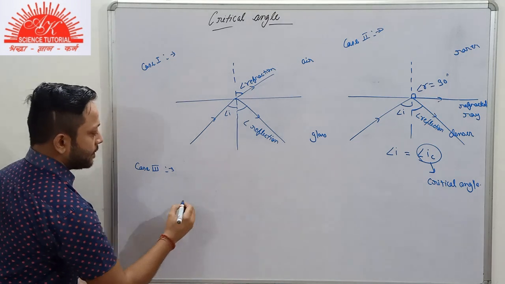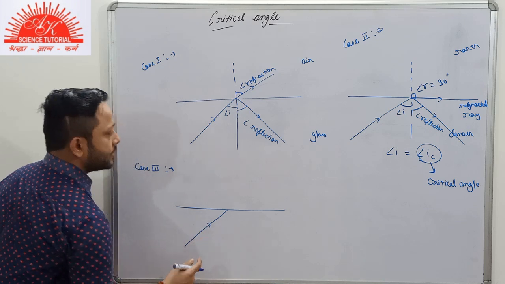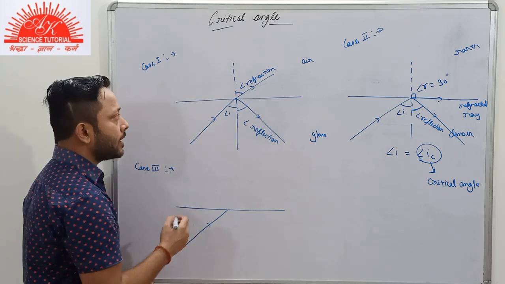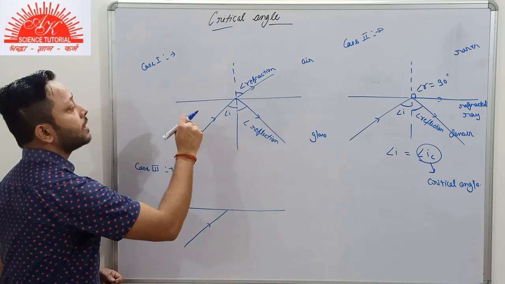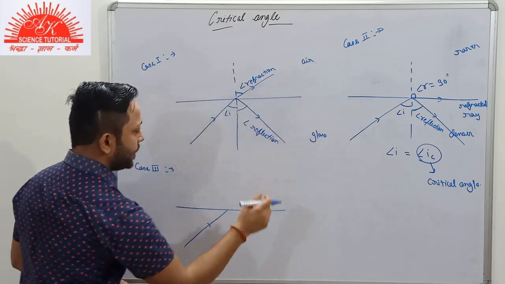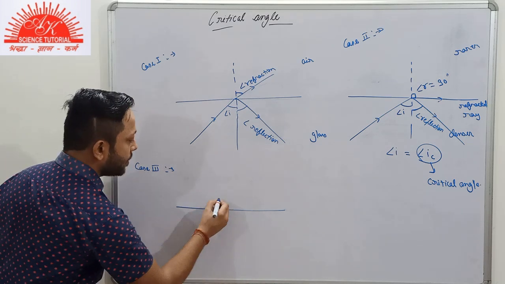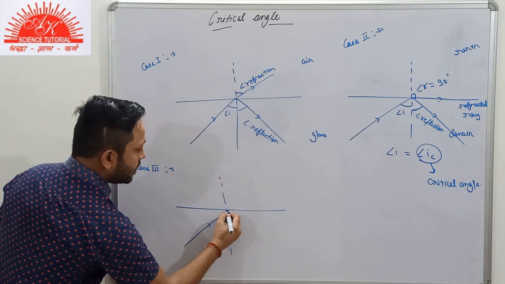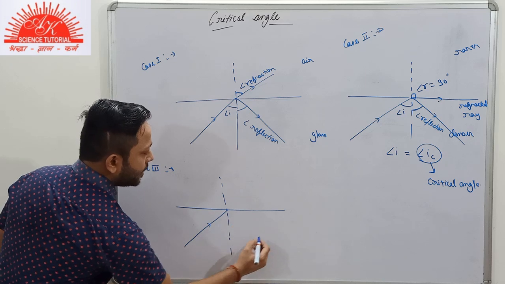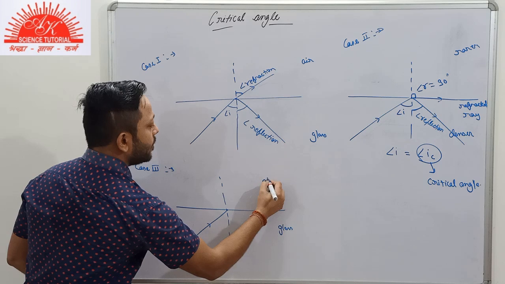Now case 3. Keep it in mind that all of these cases are being discussed when the light ray is traveling from an optically denser to a rarer medium. Here also the light ray has to travel from optically denser to rarer medium. Suppose this is our denser medium, say glass, and this is the rarer medium, air.